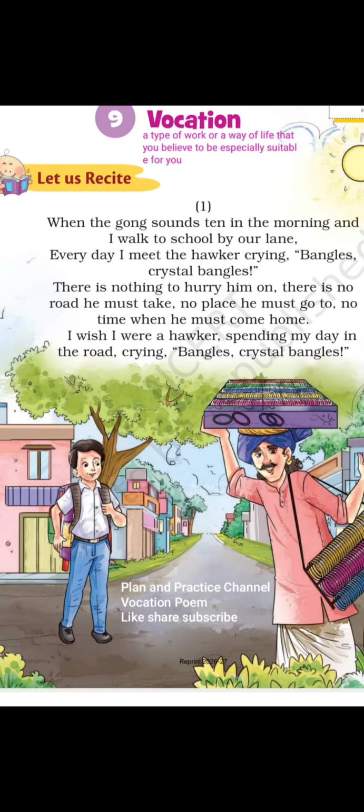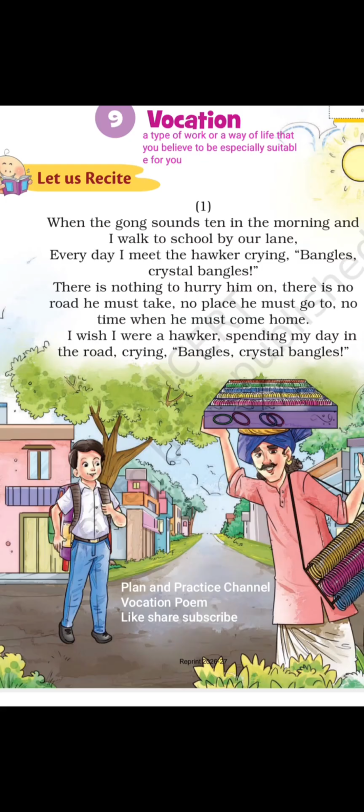But he does not know how much hardship the hawker faces for his profession and to run his family, economically. So here the child feels that if he was a hawker, he could go on any road, but now he has to go to school on time, study there, and come home.